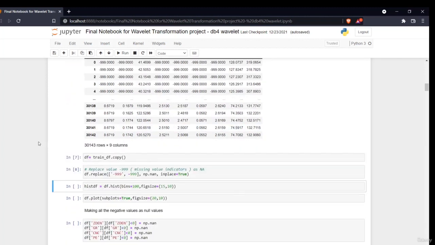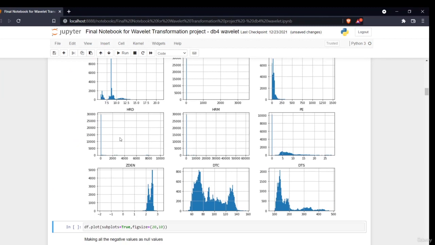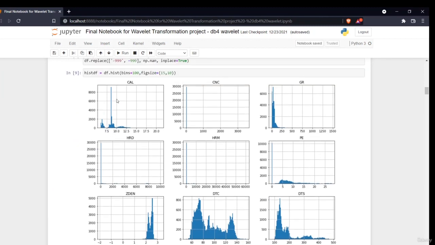Now moving forward, I'll be plotting a histogram plot. These are very basic Python commands. If you write df.hist, it will provide you a histogram plot, basically the distribution of the data. So as you can see, this is the distribution of your data.